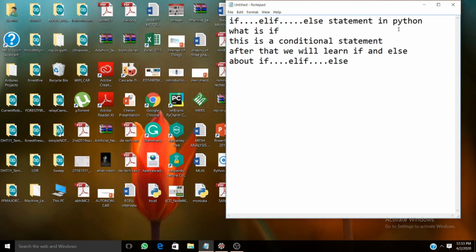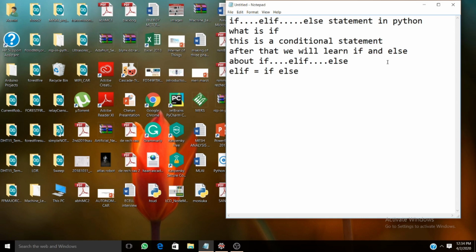After we learn if and else statements, there is one more form within Python, which is elif. If you have heard about the C language, elif is equal to else and if together.